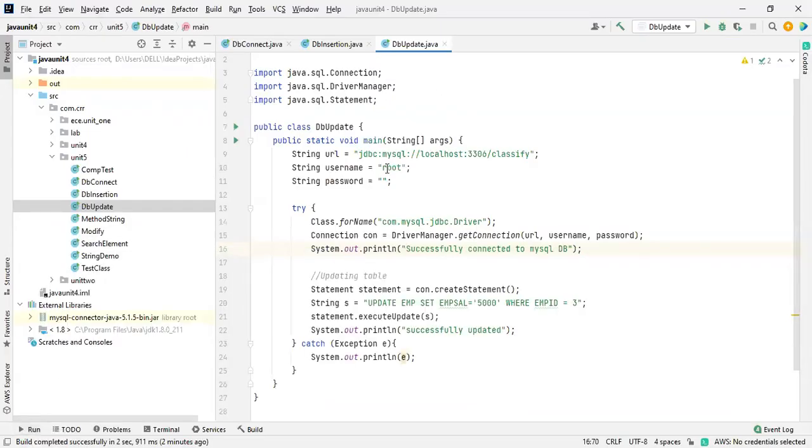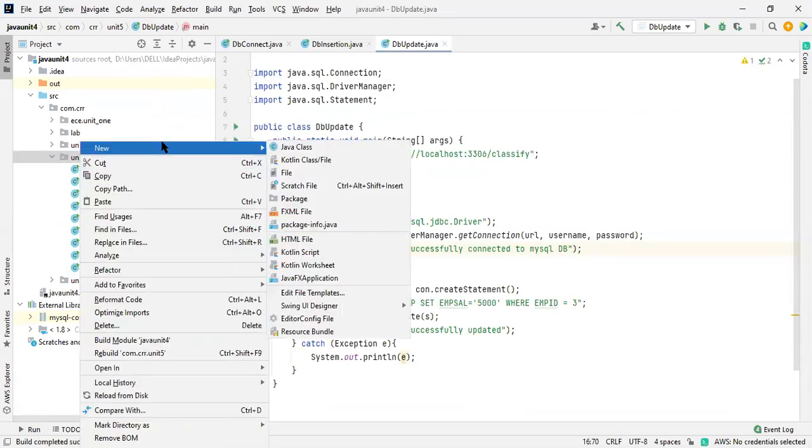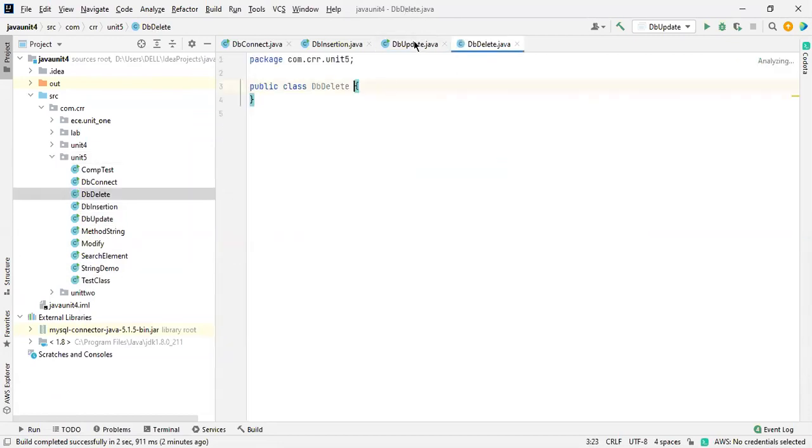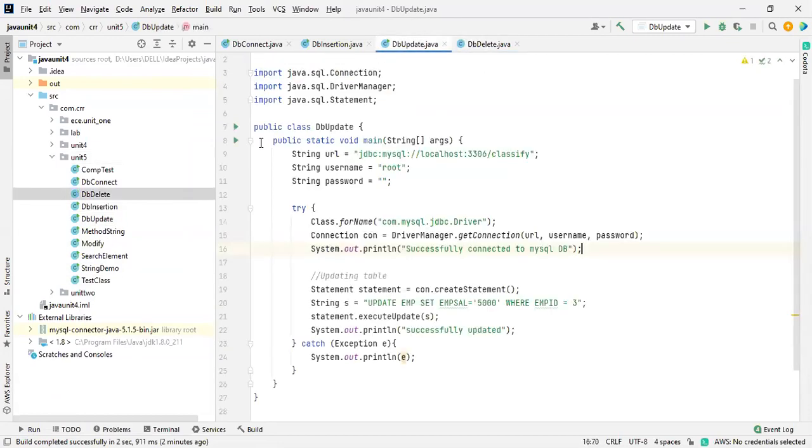So for this, I'm going to take one more example, a new Java class, DB delete. Okay. So I'm going to copy all the things I want, till here I need it.